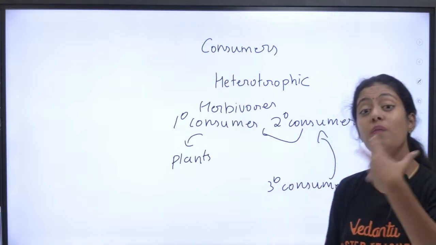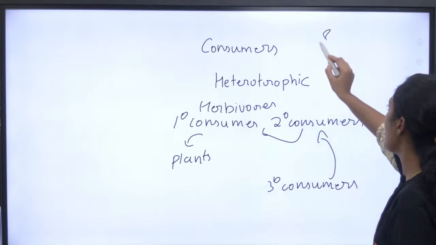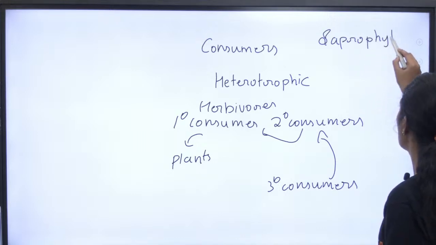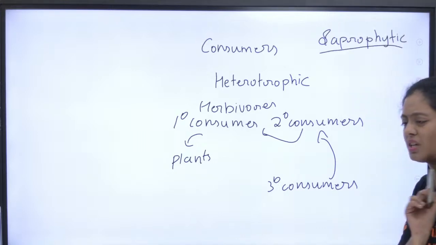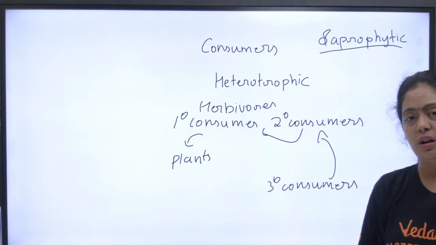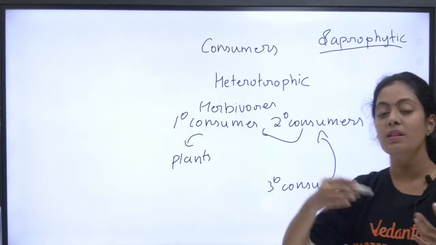Besides heterotrophic, you also have another kind of consumers. We call them saprophytic. Can anyone watching live tell me what is saprophytic? There are two kinds of consumers: one is heterotrophic, the other is saprotrophic.